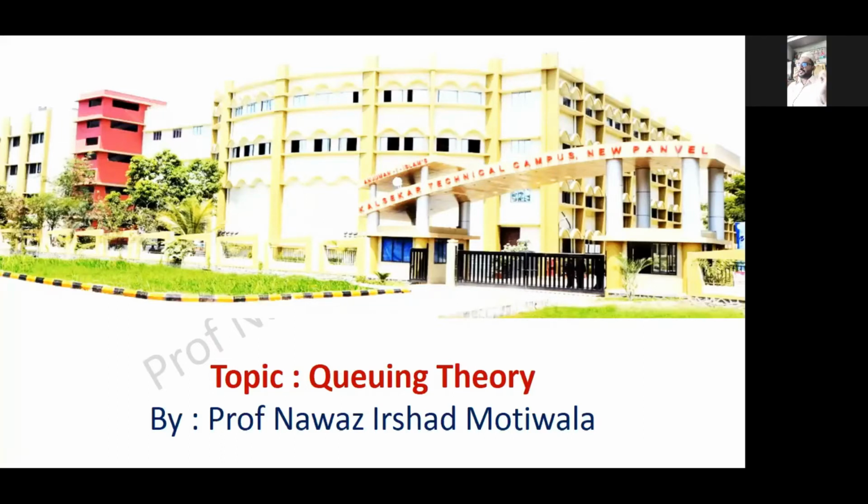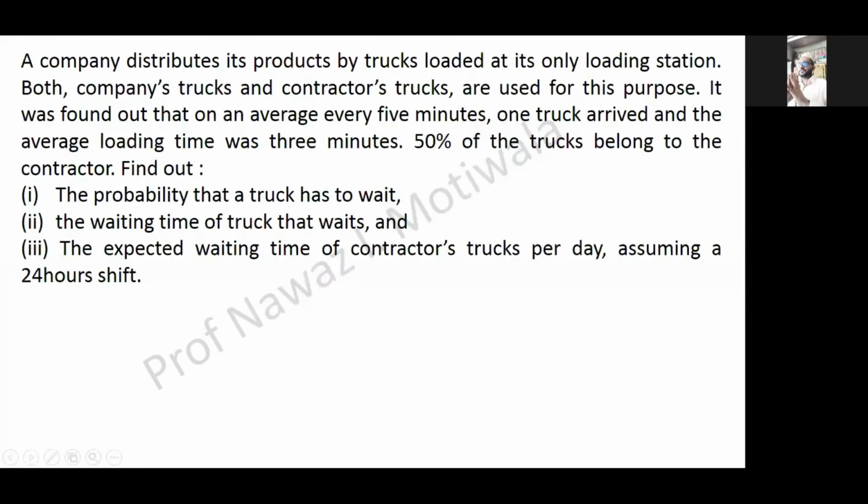So let us start with another problem which says: a company distributes its product by trucks loaded at its only loading station. Both the company's trucks and contractors' trucks are used for this purpose. It was found that on an average, every 5 minutes one truck arrived and the average loading time was 3 minutes. 50% of the trucks belong to contractors. Find out the probability that a truck has to wait. Second is the waiting time of the truck that waits, and third one is the expected waiting time of a contractor truck per day, assuming a 24-hour shift.